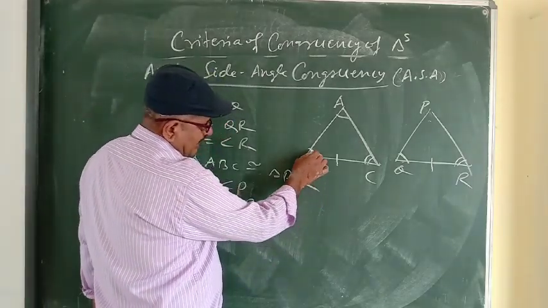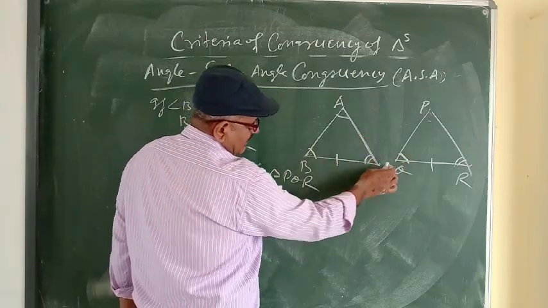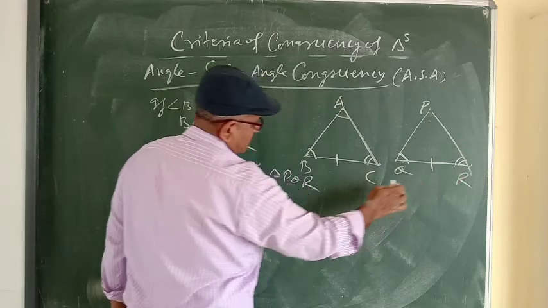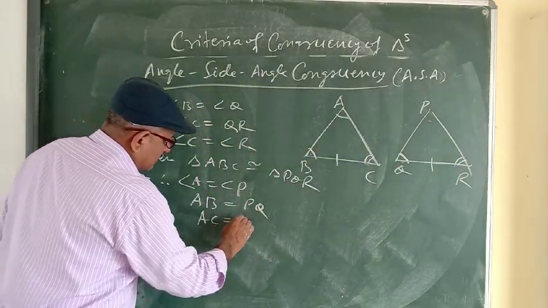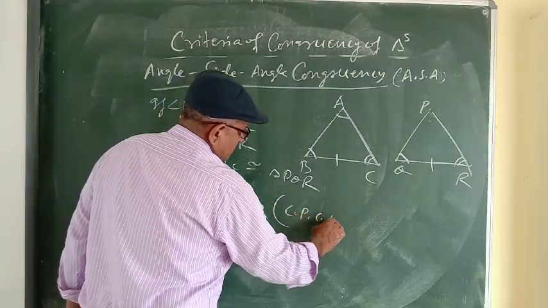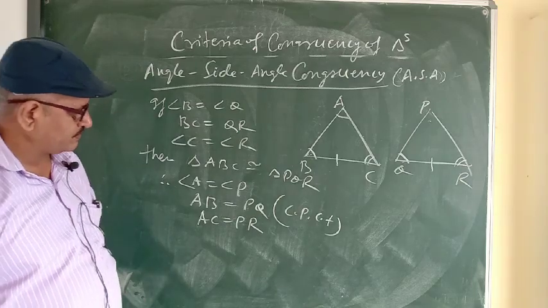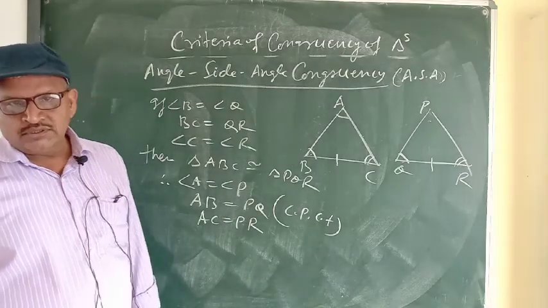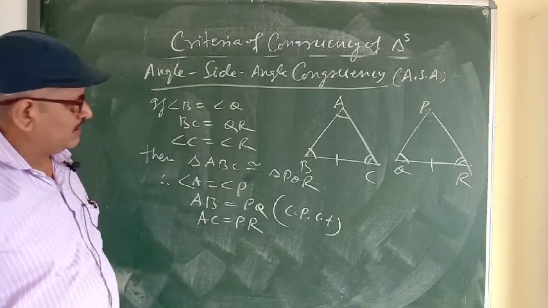And see this angle, angle B is equal to angle Q, angle B's opposite side is AC, angle Q's opposite side is PR. So AC is equal to PR. We will write here CPCT, corresponding parts of congruent triangles. So it is angle side angle congruency.